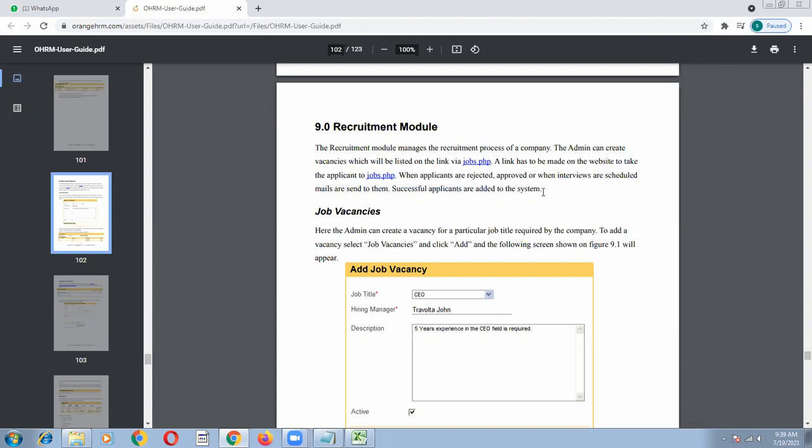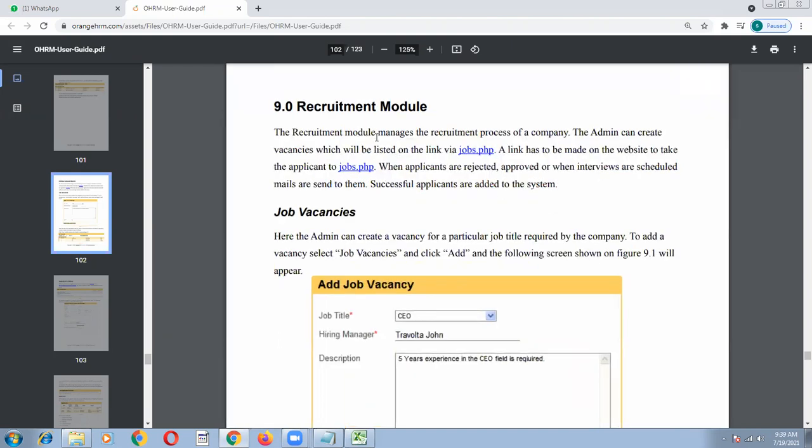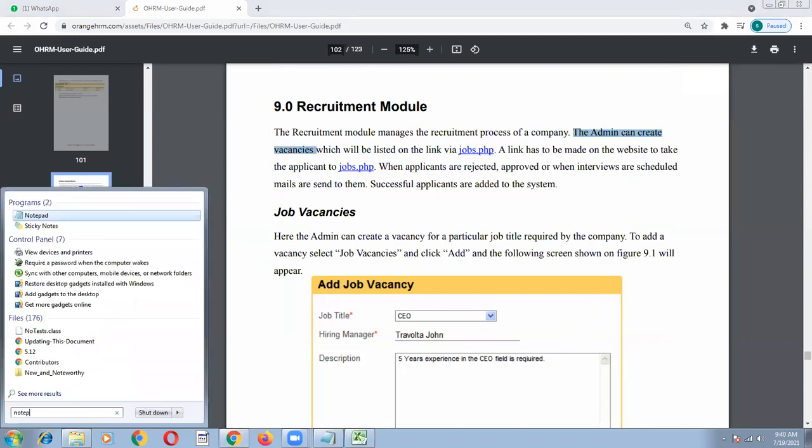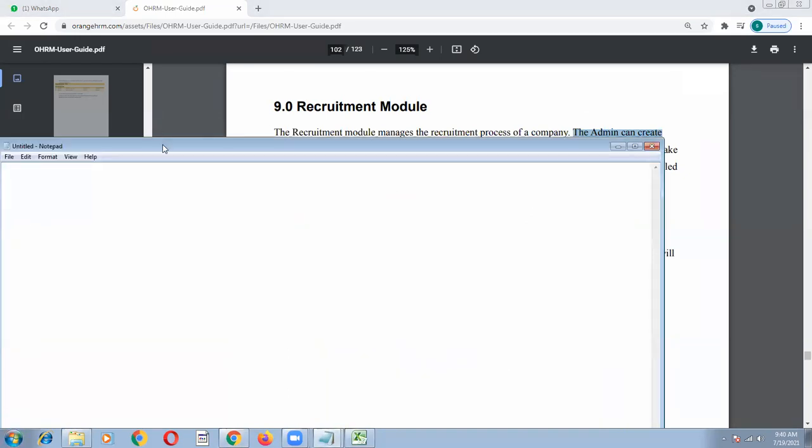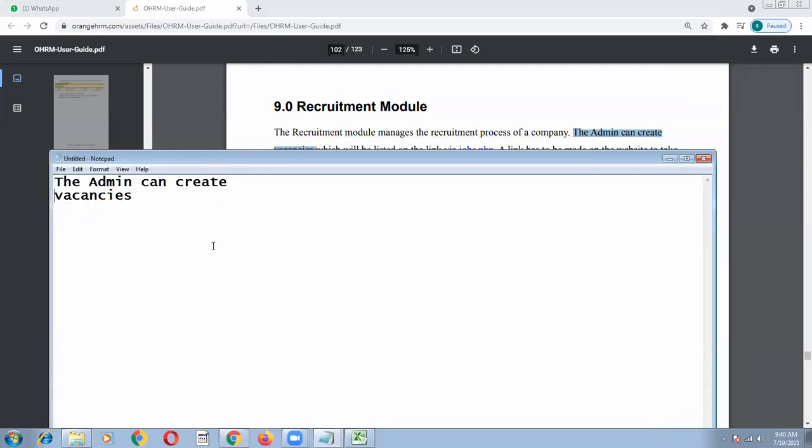Now let's go through this point. This recruitment module manages the recruitment process of a company. The admin can create vacancies. So in the first line itself, what did we understand? Just take this point immediately in a notepad: the admin can create vacancies. This is the point you have to test, whether the system is able to create the vacancies by the admin user or not.